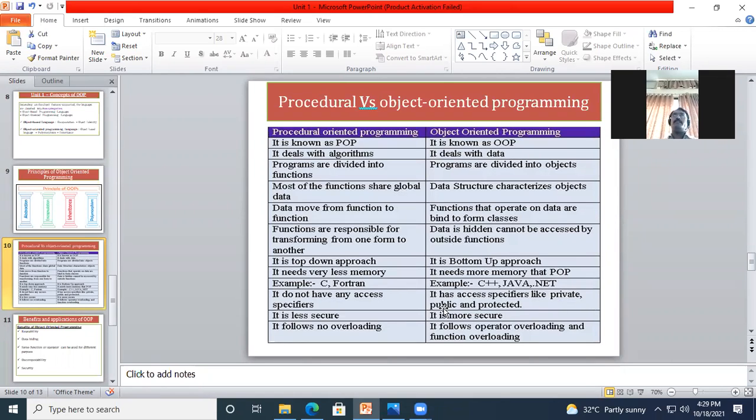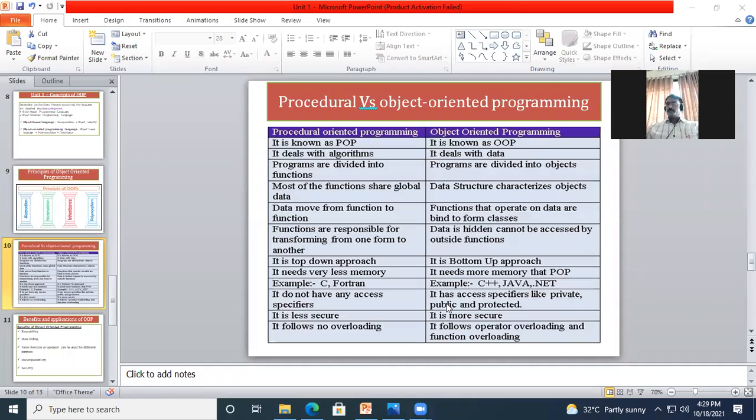Similarly, if I use public, that means all the data members, variables or methods written under one class can be accessible outside the class.